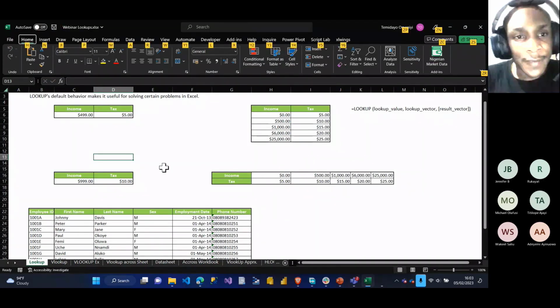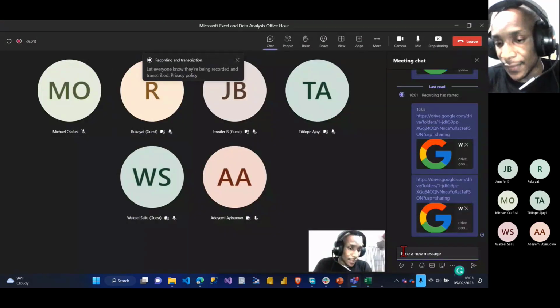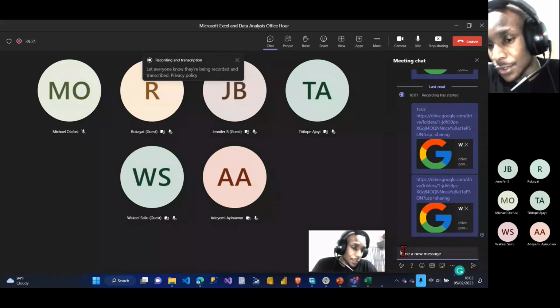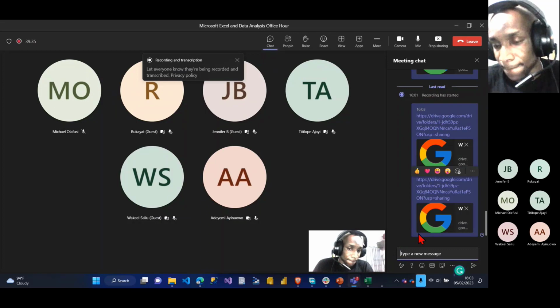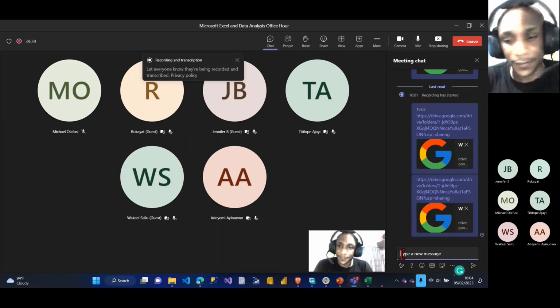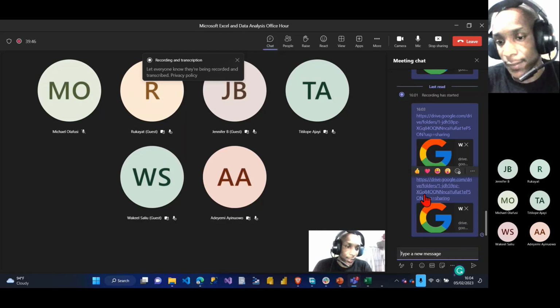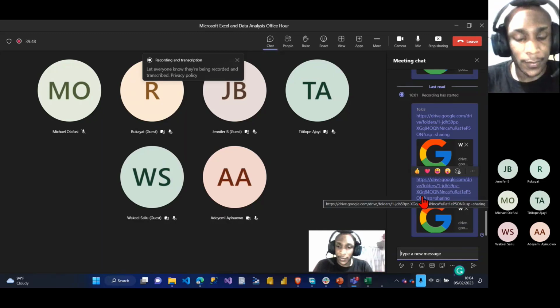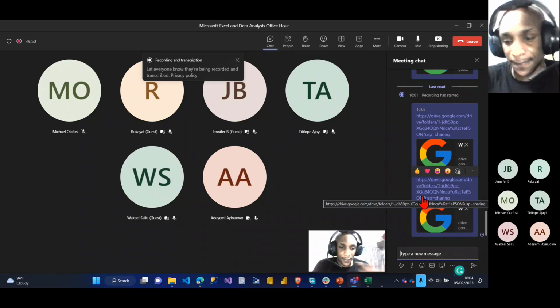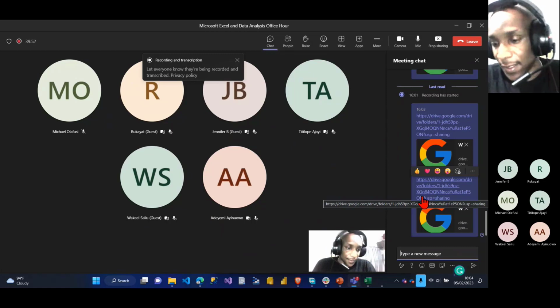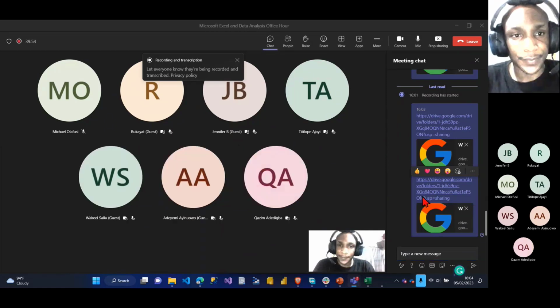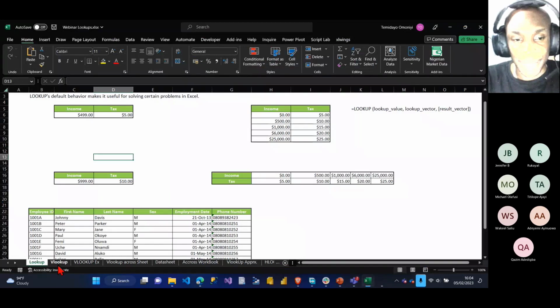Okay, I'll give everyone a couple of minutes. Can you try and download the file? If you check your chat box, there's a Google Drive link there, so you can just download the file. Give it 2 minutes before we start. Just check your chat box, you'll see the link I dropped for the Google Drive. When you click on it, it opens the Google Drive for you. That's all the material we'll be using today. I'll start very soon, because we have so many things to cover.